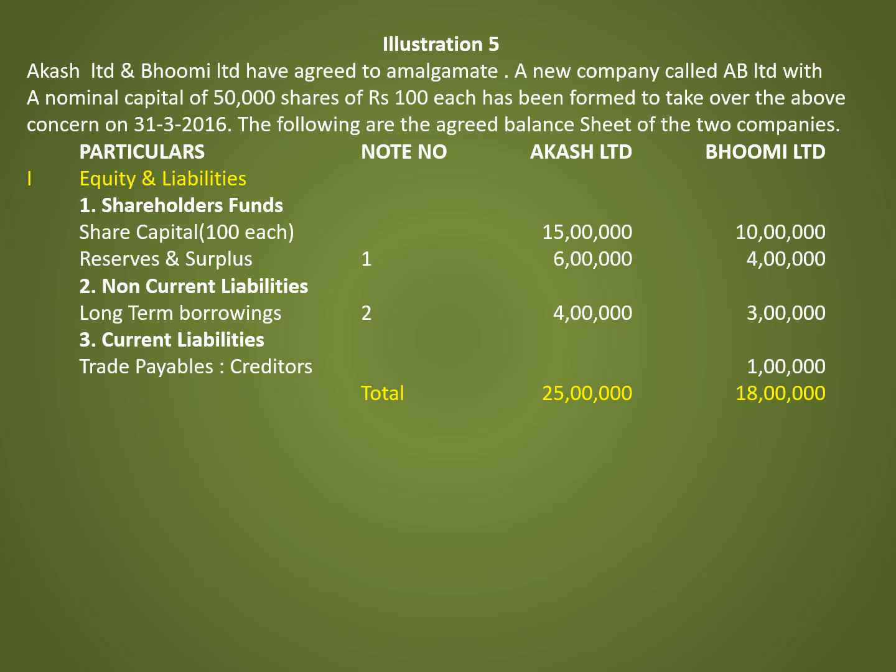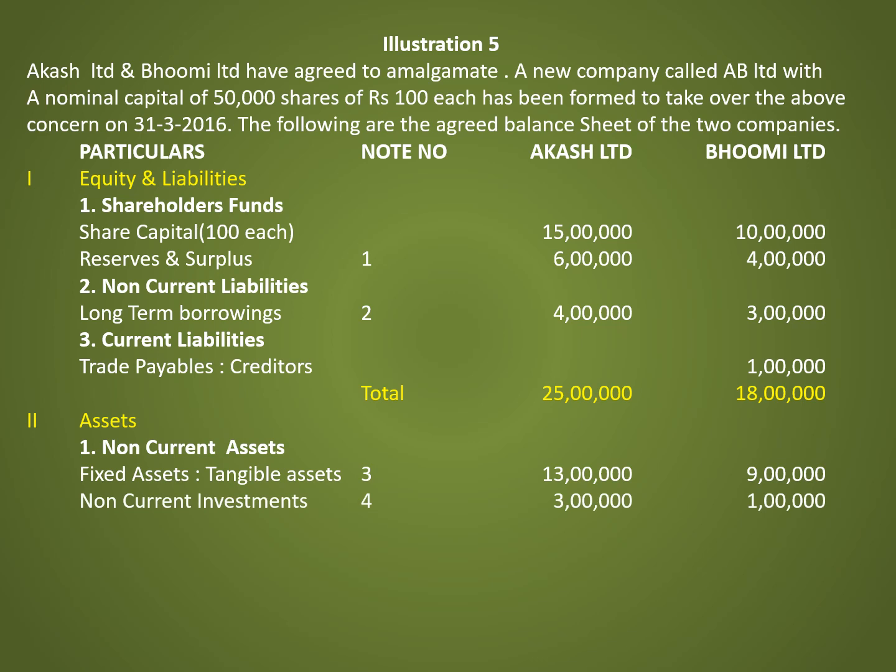The third head is current liabilities. Under that, trade payables, creditors. Under Bhumi Limited 1 lakh. The total liabilities is 25 lakh and 18 lakh respectively. The second head is assets. Under that, non-current assets. Below that, fixed assets, that is tangible assets 13 lakh and 9 lakh respectively.